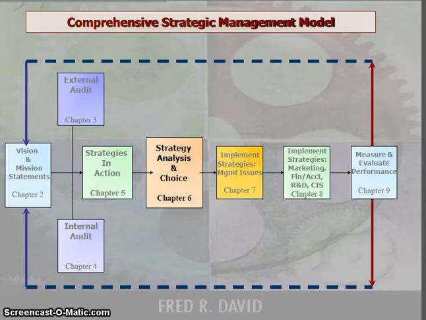So this is the strategic management process. The first step is vision and mission statements, then external analysis and internal analysis, and that gives a lot of information. Based on this information we can develop several alternative strategies at corporate level, business level and functional level. But which strategy has to be adopted, that has to be decided. That is the part of strategic analysis and choice.